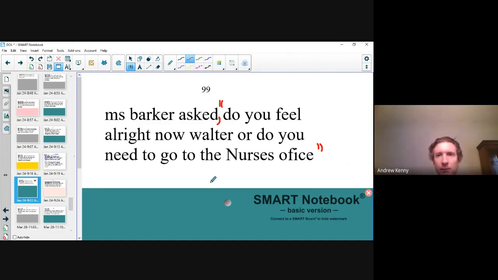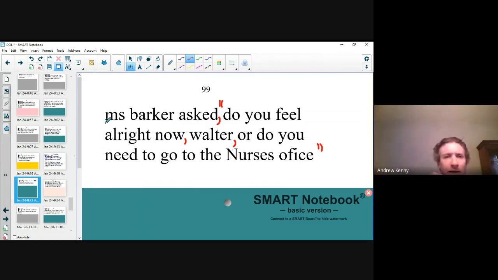Now notice also, I have two pauses in this sentence. See where they are. Miss Barker asked, "Do you feel all right now, Walter? Or do you need to go to the nurse's office?" So what I want to do is have a pause after now and after Walter. "Do you feel all right now, Walter? Or do you need to go to the nurse's office?" So we have that. That looks good right there. Thank you very much. Let's continue.